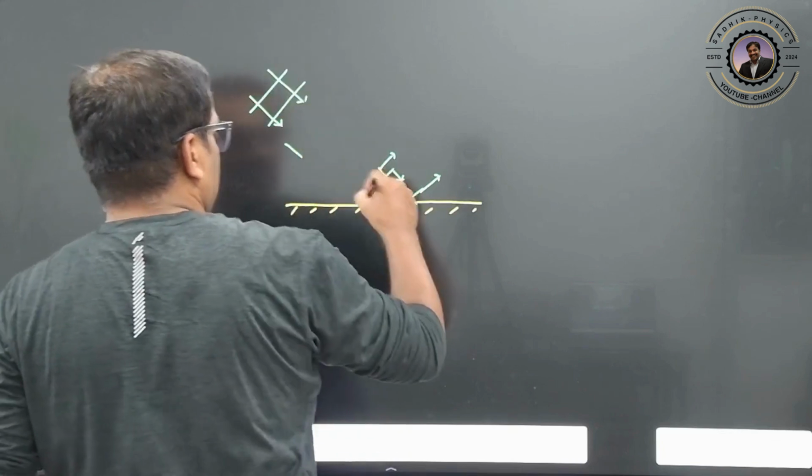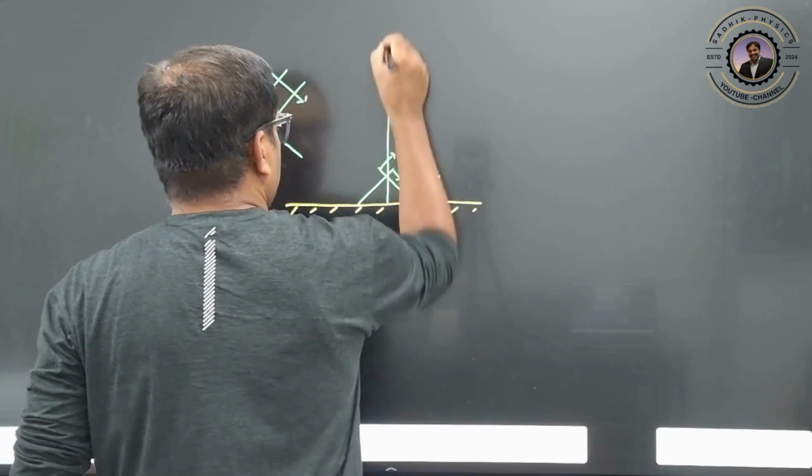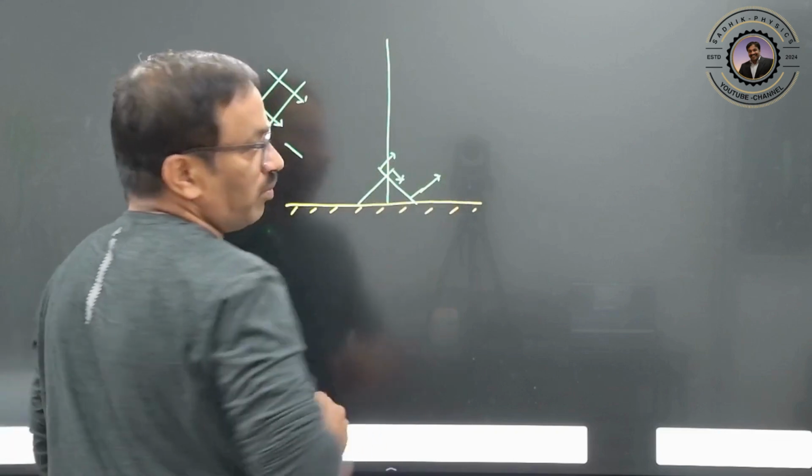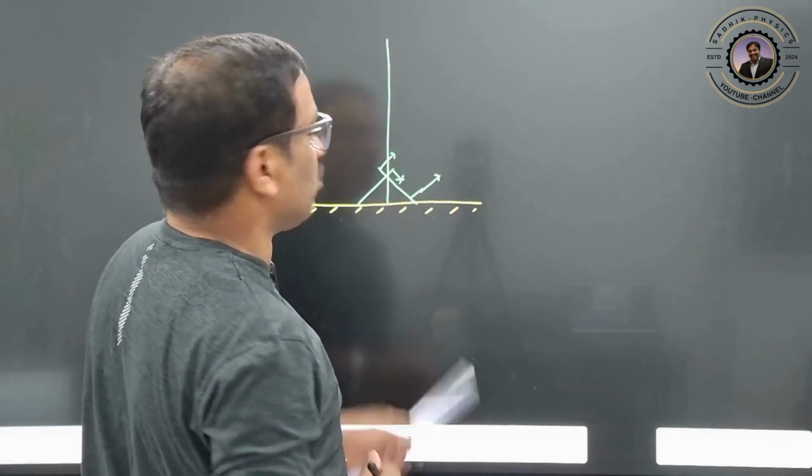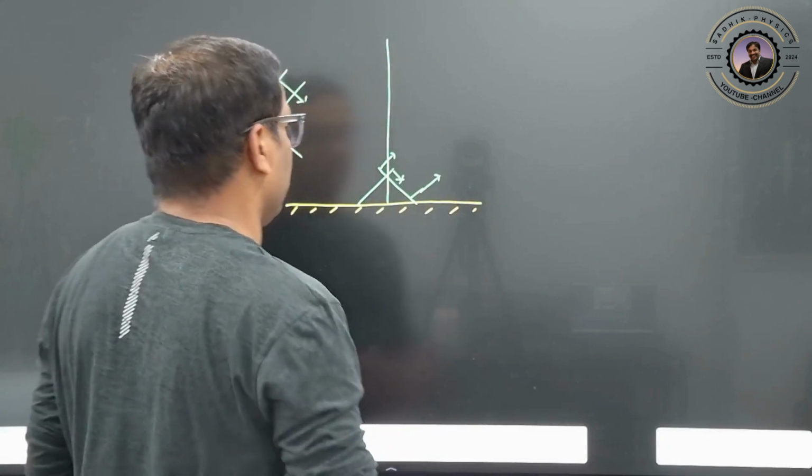So this is your incident ray and this is the reflected ray, and this is your angle of incidence and angle of reflection. Both are the same here, right? You can use geometry and calculate it here.